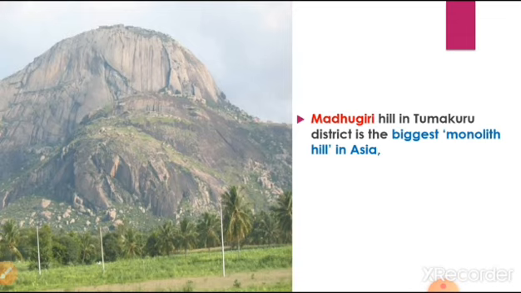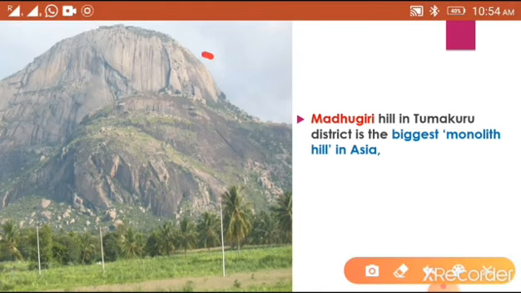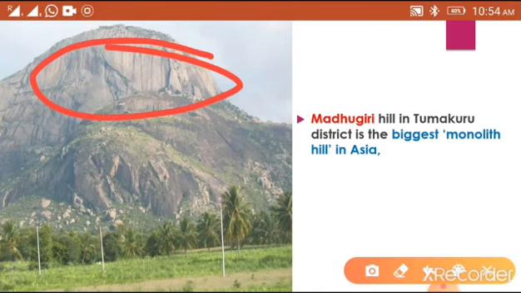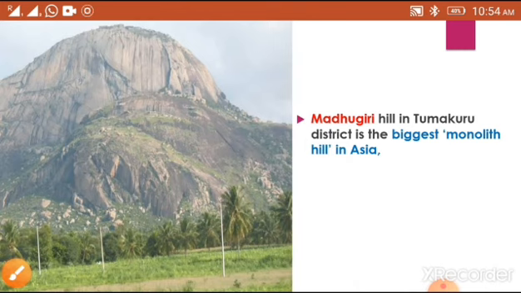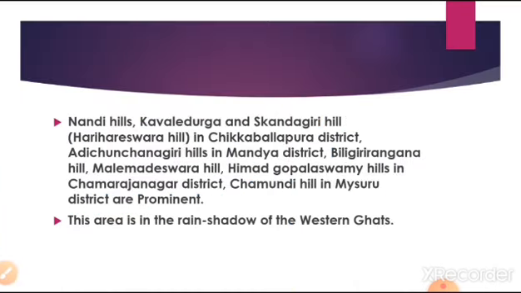Madhugiri Hill is one of the biggest monolith hills in Asia. What is a monolith hill? A hill created by a single rock is called a monolith hill. So Madhugiri Hill, one of Asia's biggest monolithic hills, is located in the Tumakuru district of the southern Maidan region.